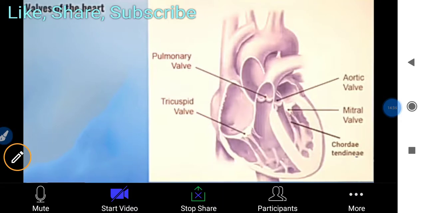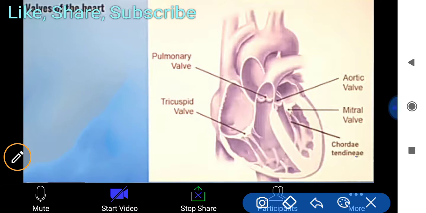As I just briefed you before about the structure, also some valves of the heart. So one is the pulmonary valve, and the aortic valve, and the tricuspid valve, and the mitral valve, and if you see chordae tendineae. So, why are they found in the heart?